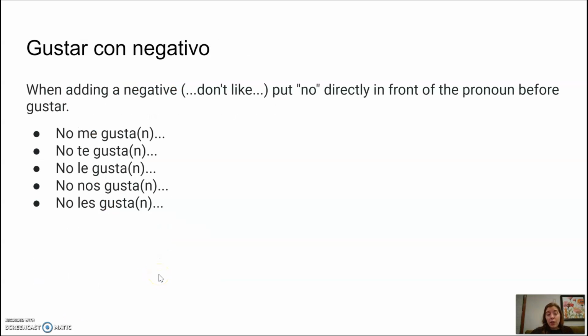Gustar con negativo. When you want to add a negative saying you don't like something, put no directly in front of the pronoun before gustar. So no me gusta, no te gusta. So you might say, a mí no me gusta. You would still have that a mí even before that no. The no always goes directly in front of the pronoun, the object pronoun.